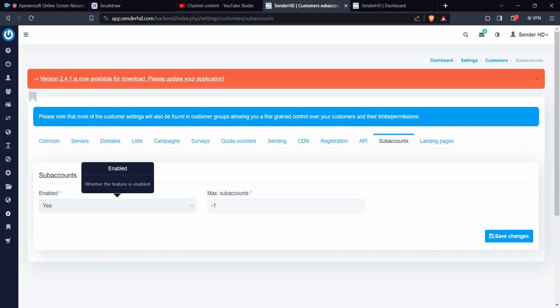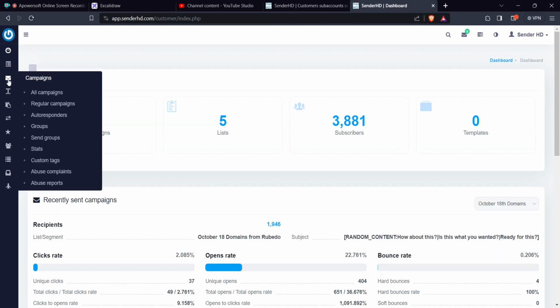Imagine a customer who is also managing other clients' emails, another layer, whereby this customer who has subscribed to you is also managing email marketing campaigns for other people. In that case, there'll be a need for them to have a sub account, and this is where you allow that.